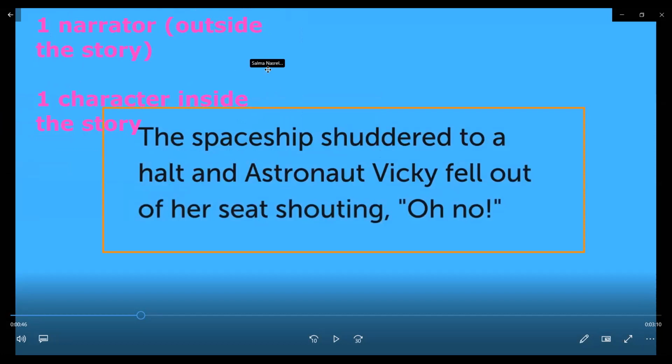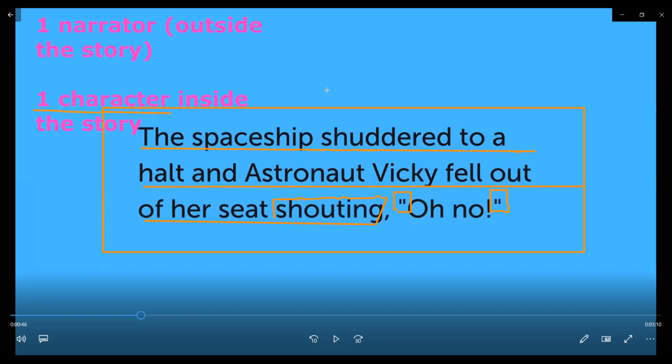All of this part before the speech marks is the speech of the narrator, the one who is narrating the story. And once we have added a reporting verb like shouting, this means we are going to start the speech of one of the characters. So we need to mark the character's speech. How do we mark it? We mark it using speech marks.